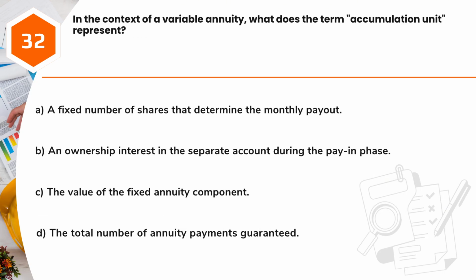Question 32. In the context of a variable annuity, what does the term accumulation unit represent? A. A fixed number of shares that determine the monthly payout. B. An ownership interest in the separate account during the pay-in phase. C. The value of the fixed annuity component. D. The total number of annuity payments guaranteed.